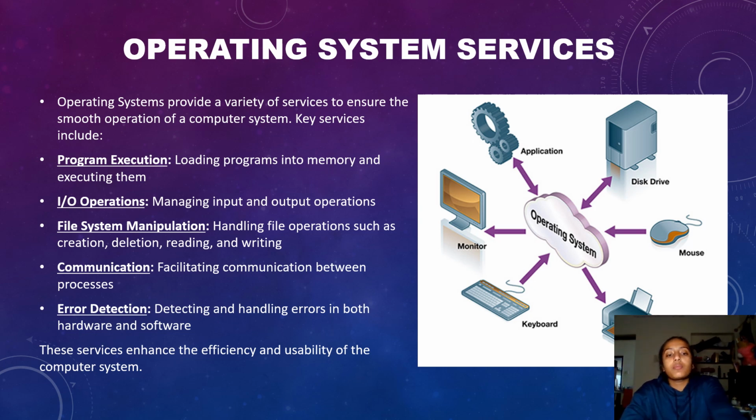IO operations is used for managing input and output operations. File system manipulation: handling file operations such as creation, deletion, reading and writing files. We can use the operating system to coordinate between the input and output devices, and also for making changes in existing files, creating new ones, or deleting existing ones. Communication: it facilitates communication between processes. A process is a task that is occurring in practice, and this is used to communicate between two different processes. We can use the operating system for this.